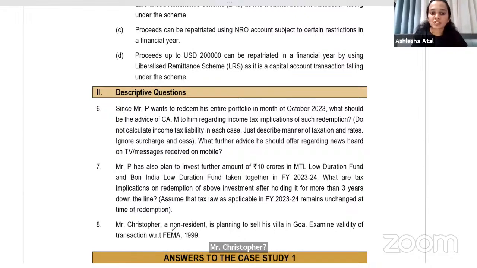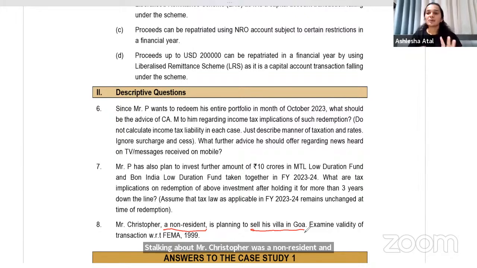It's talking about Mr. Christopher, who is a non-resident and he's planning to sell his villa in Goa. Now, examine the validity of the transaction with respect to FEMA 1999. So here the question comes in that Mr. Christopher, being a non-resident, can he sell his villa in Goa? Now for this, let's go back to the case study and see how he acquired the villa and when the villa was acquired.